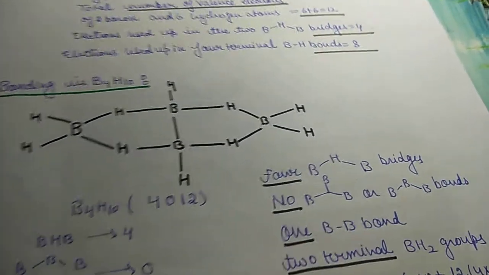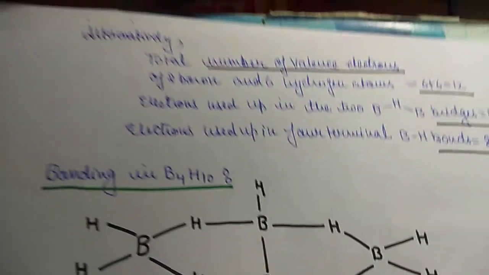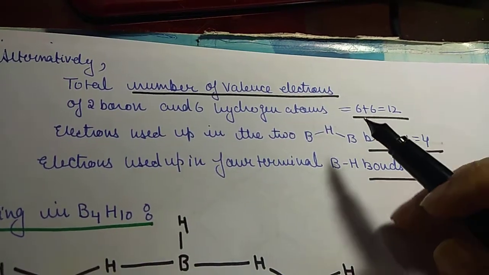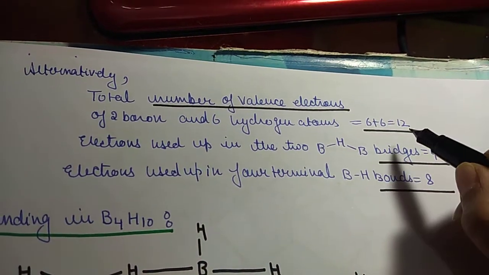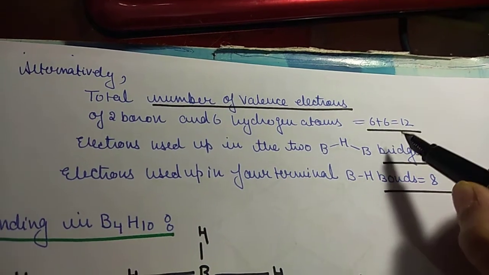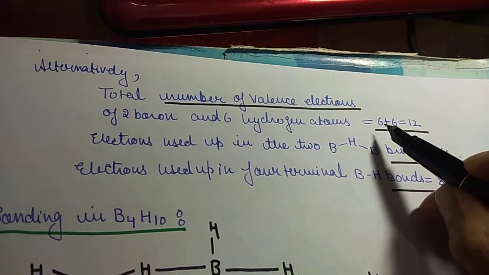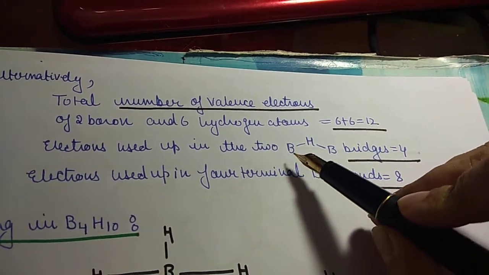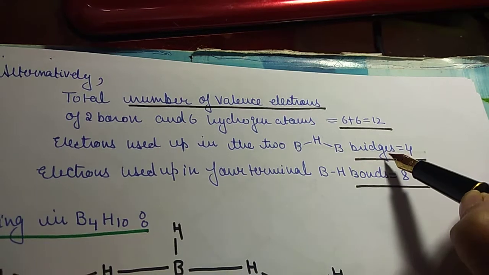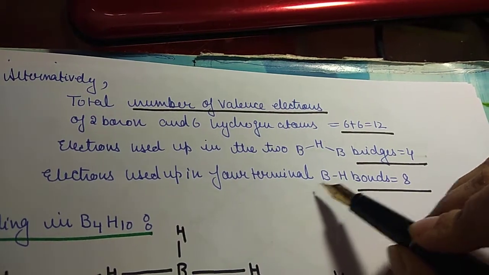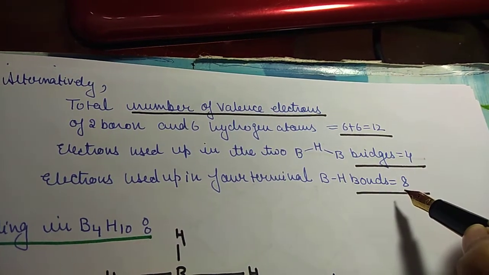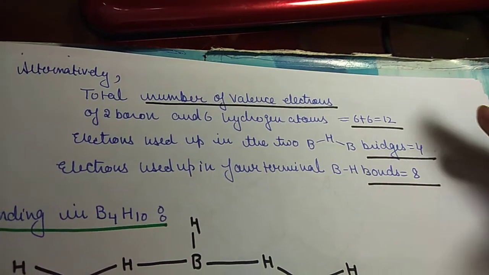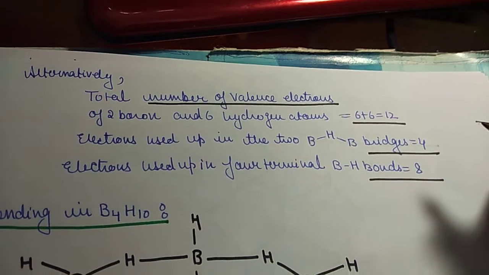Then next, we can say it like this also: total number of valence electrons are 12 in B2H6, 6 from boron and 6 from hydrogen. Electrons used up in 2 BHB bridges, 4, and electrons used up in 4 BH bonds, 8. So 8 plus 4, 12. This is how we can show how all the electrons have been used.